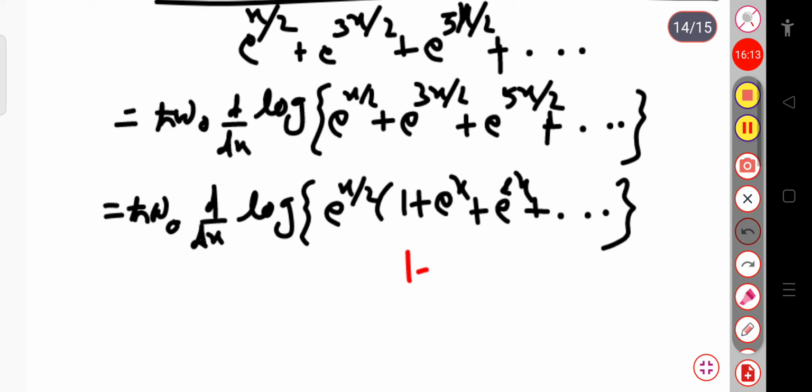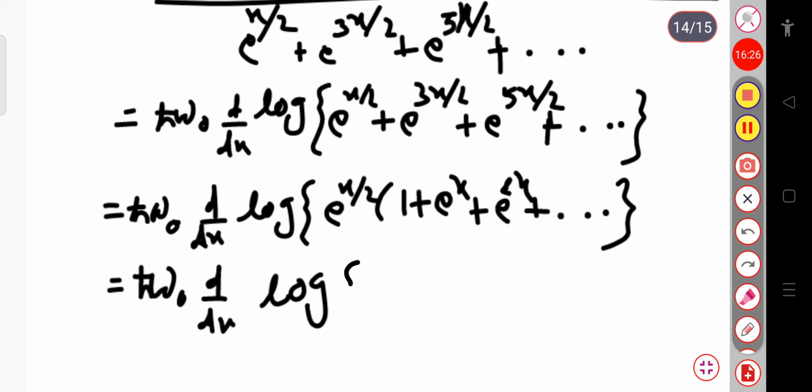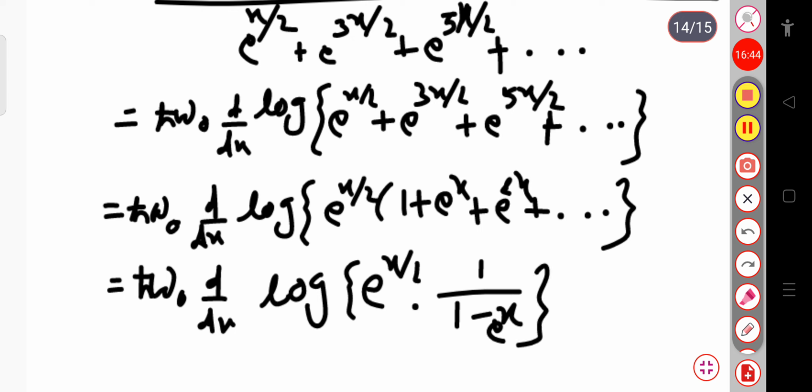So let me write, this will be equal to h cot omega naught d by dx of log of exponential x by 2 into 1 by 1 minus exponential x, or simply, if I take this logarithm inside the bracket, this will be log into exponential x by 2, this log into exponential becomes simply, sorry,